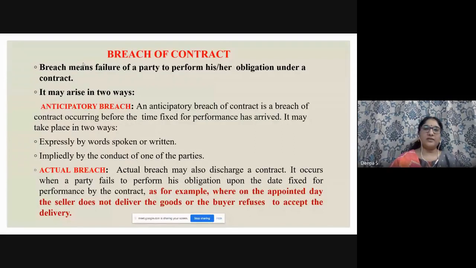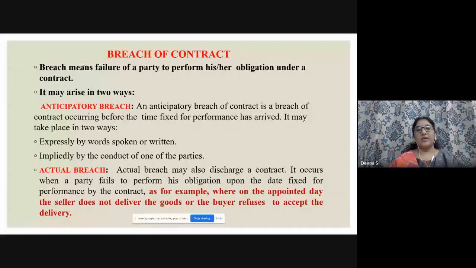So before the contract itself, the contract comes to an end, before the particular time, particular date. They may be fixing a date, but before that, the parties did not agree. So anticipatory breach may be written in words, or take any form, or be implied by conduct. By talking itself, they put an end to the contract. Actual breach is if on that particular date, not before, the two parties fail to perform their contract. We call it actual breach.